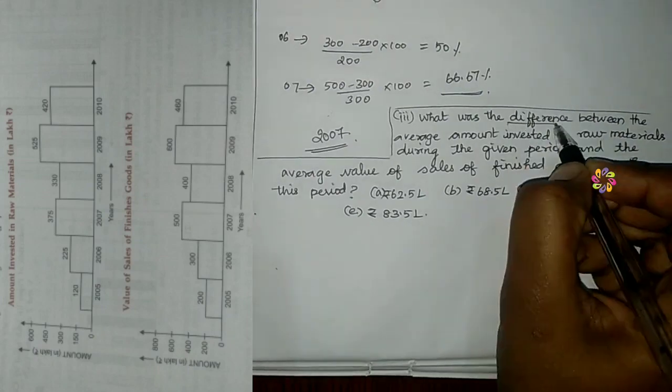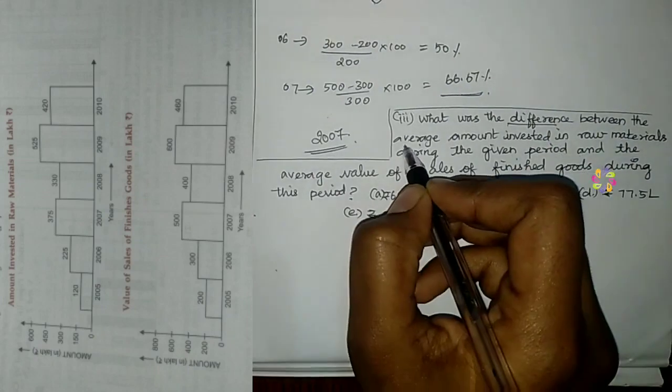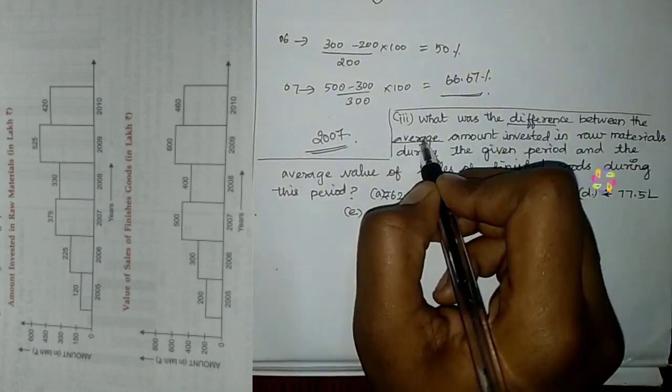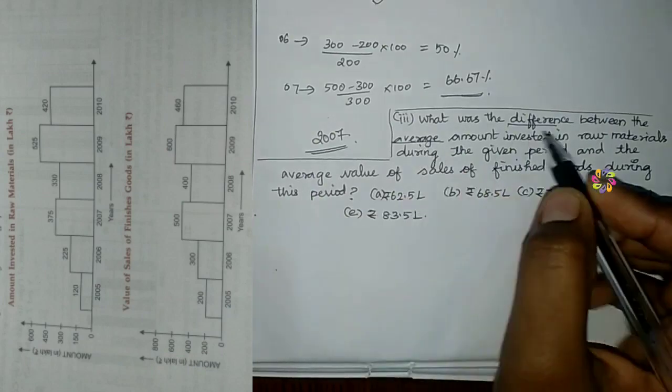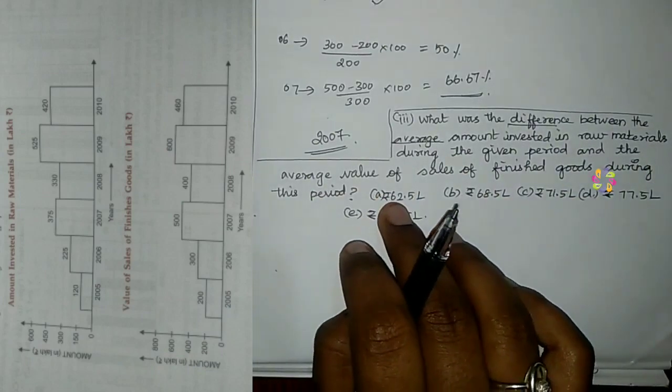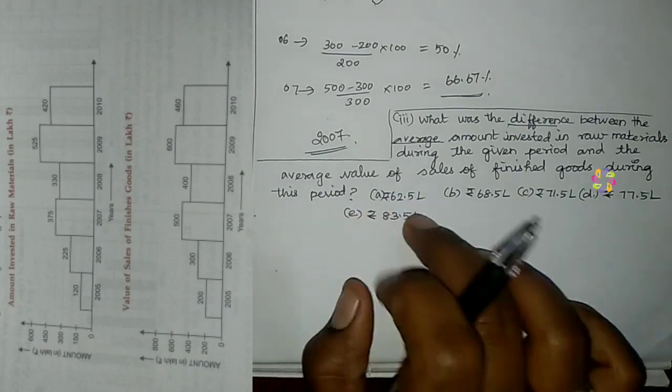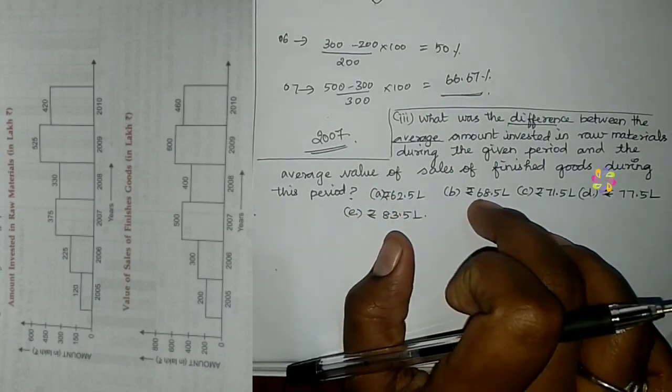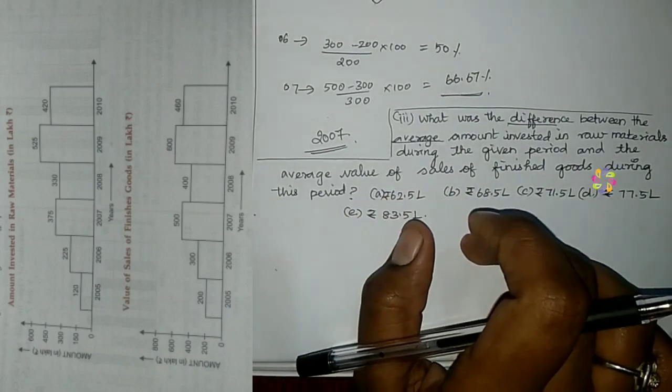The words 'average amount' are very important here. The options are A, B, C, D, E, where 62.5 lakhs, 68.5 lakhs and so on. So let's find the answer.